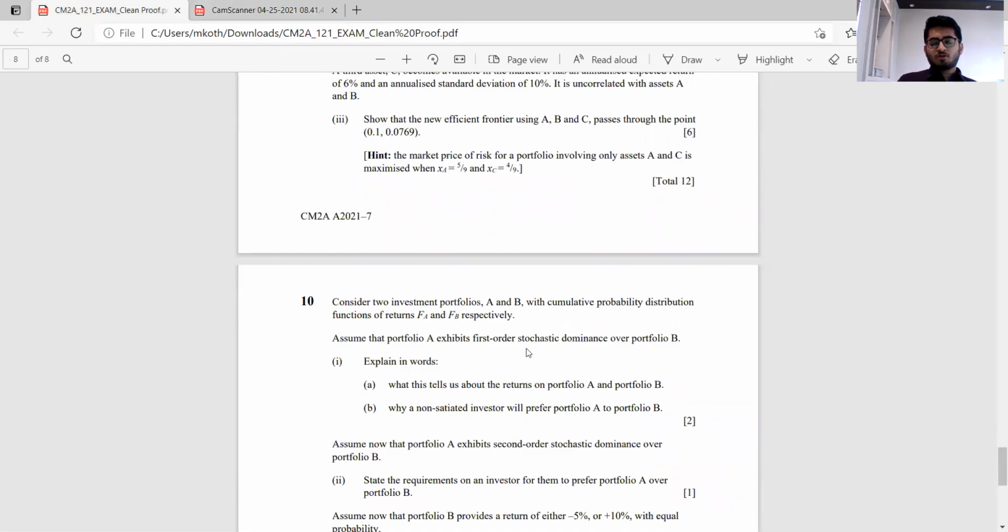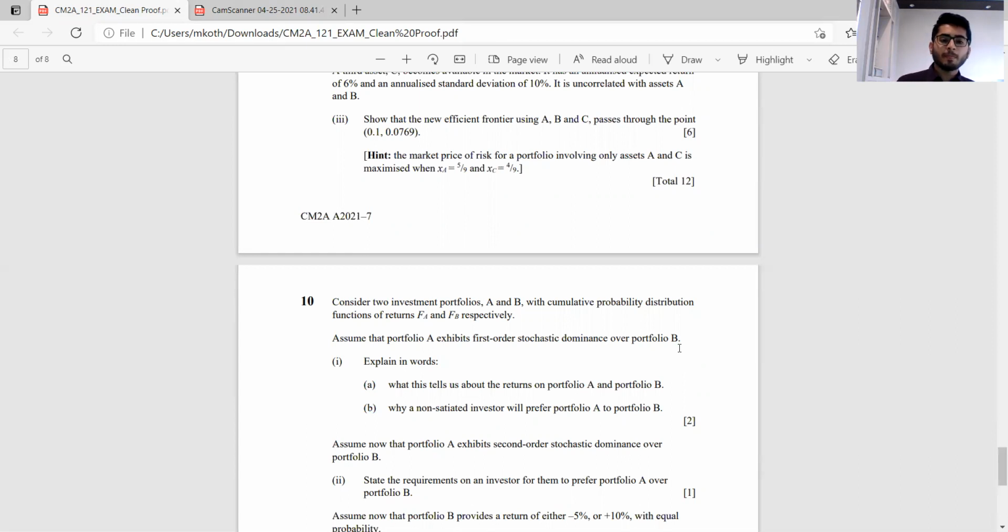A exhibits first order stochastic dominance over portfolio B. So if we directly refer to the material, what it means about portfolio A and B, I directly took that from there, and towards the end I wrote that this particular line has been taken from the ActEd CM2 material 2019 version, chapter number 3, page number this, section maybe this.